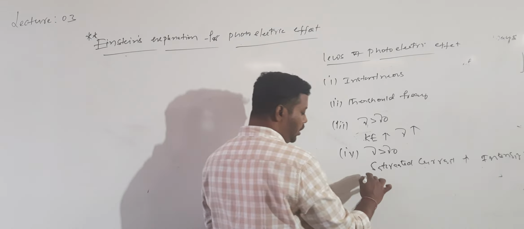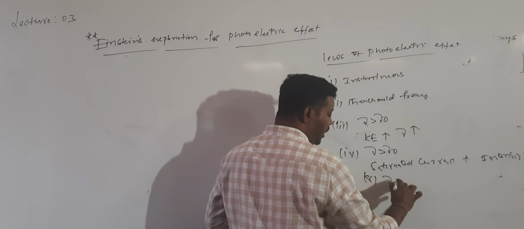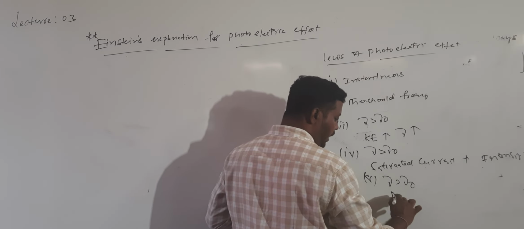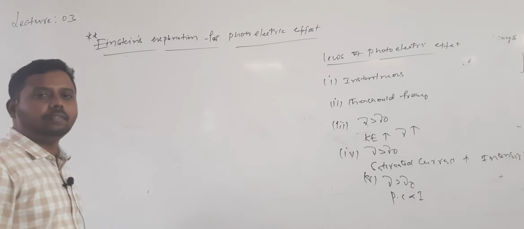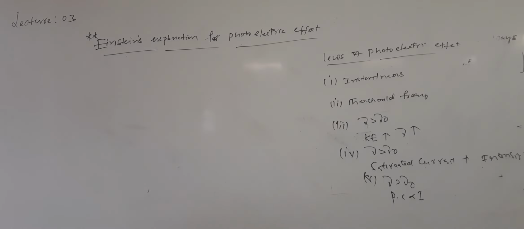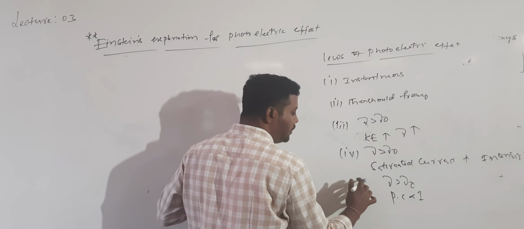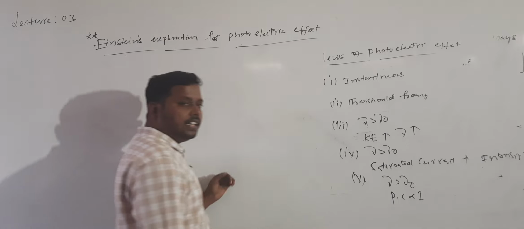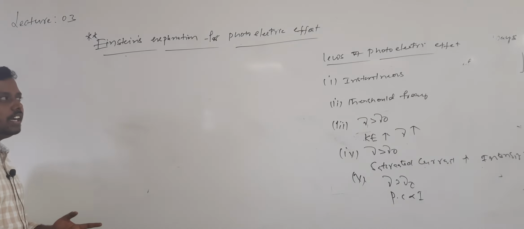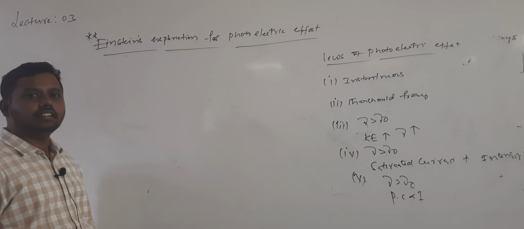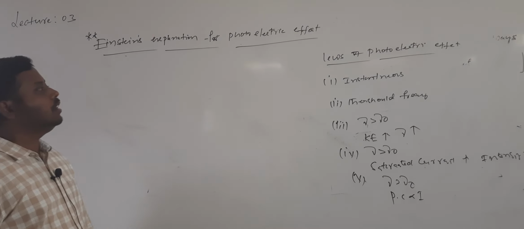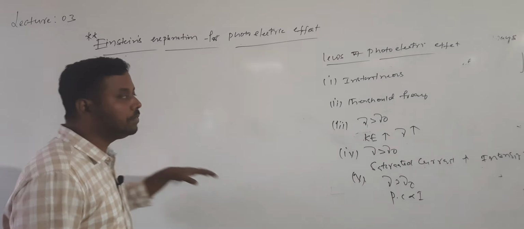Instead of this fourth point, you can also say when mu is greater than mu naught, photo current is directly proportional to intensity. Or otherwise, better I will write it as the fifth one: for frequency greater than the threshold frequency, photo current increases linearly with the intensity. So these are the laws of photoelectric effect.